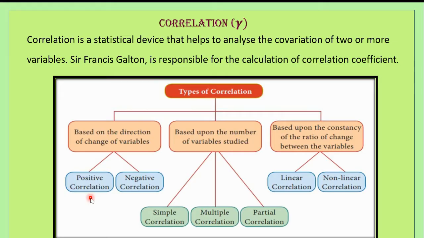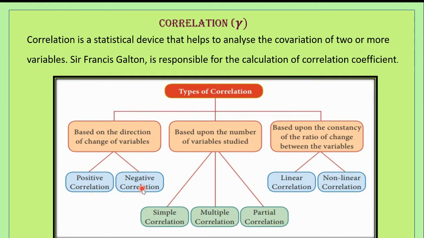What do you mean by negative correlation? The correlation is said to be negative when the values of variables move in the opposite direction. If price increases, what will happen to the demand? Demand decreases. So the values of the variables move in the opposite direction. Price increases, demand decreases. If there is a fall in the price, there is an increase in the demand. So here the values of the variables move in the opposite direction.